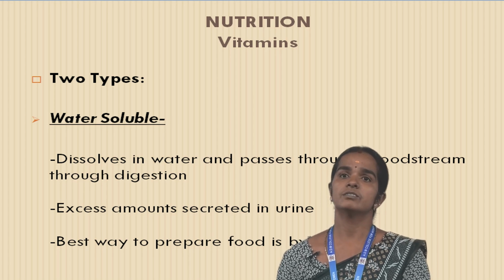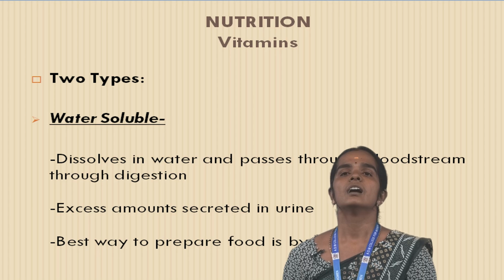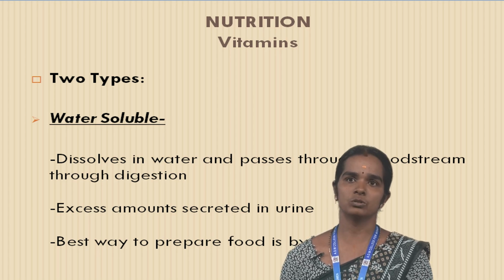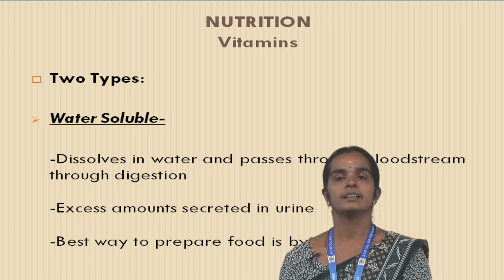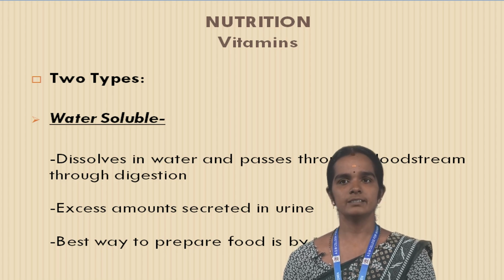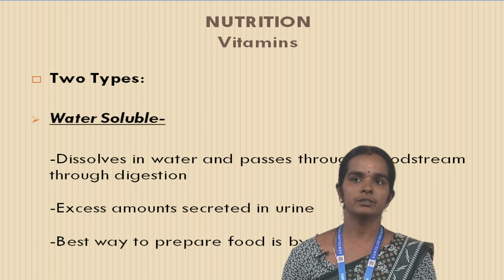First of all, we see water soluble vitamins. They dissolve in water and pass through the bloodstream during digestion. Then excess amounts are excreted in urine. Best way to prepare food is steaming.